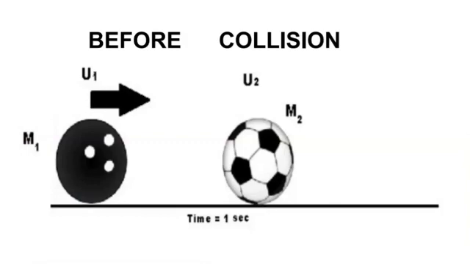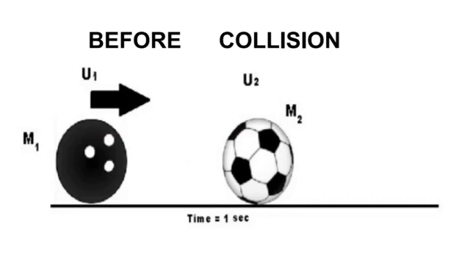Here, I have taken two objects, two balls. We will take the black one as body A, and the white one as body B. A has mass m1 and B has mass m2. These two bodies are moving with initial velocities u1 and u2. So body A having mass m1 moves with velocity u1, and body B having mass m2 moves with velocity u2.